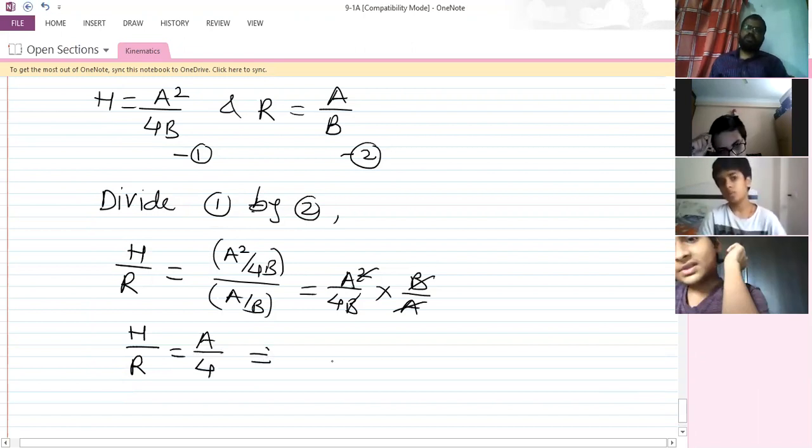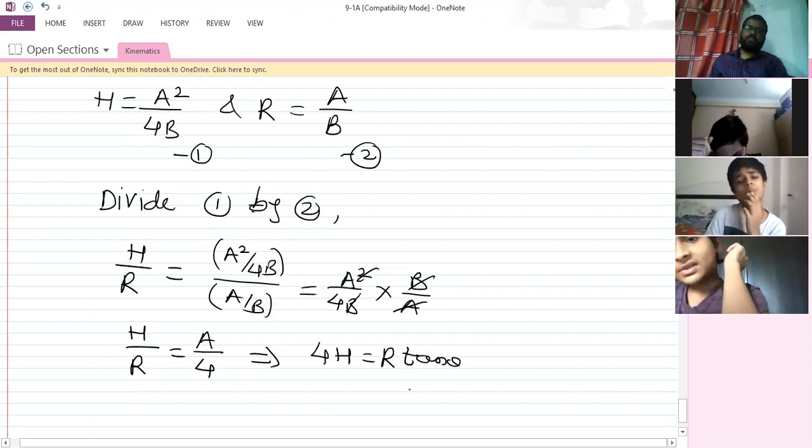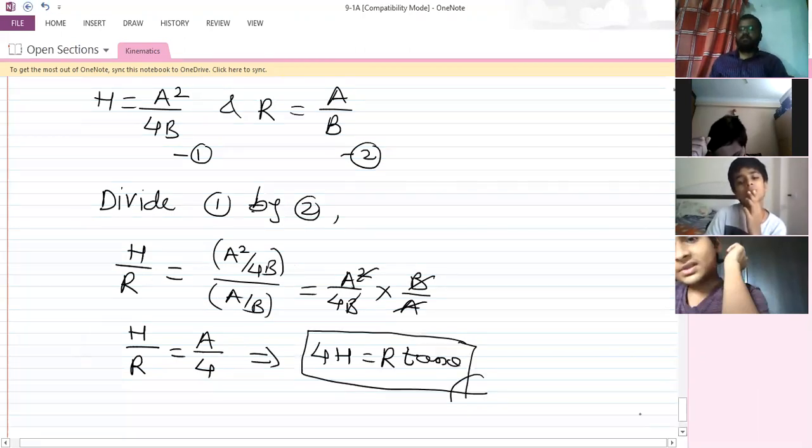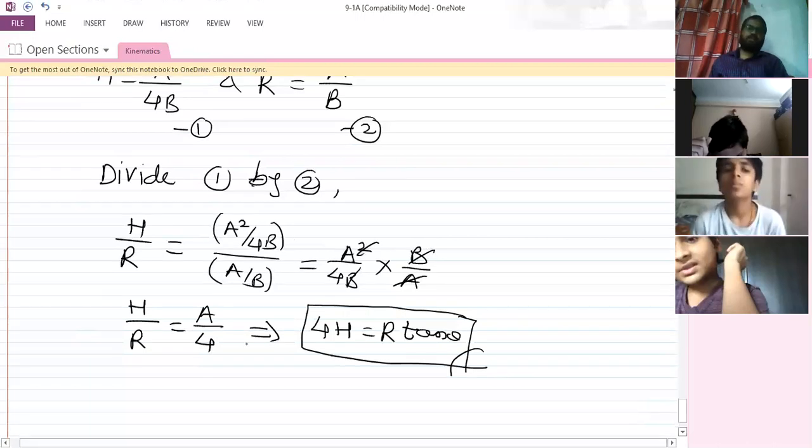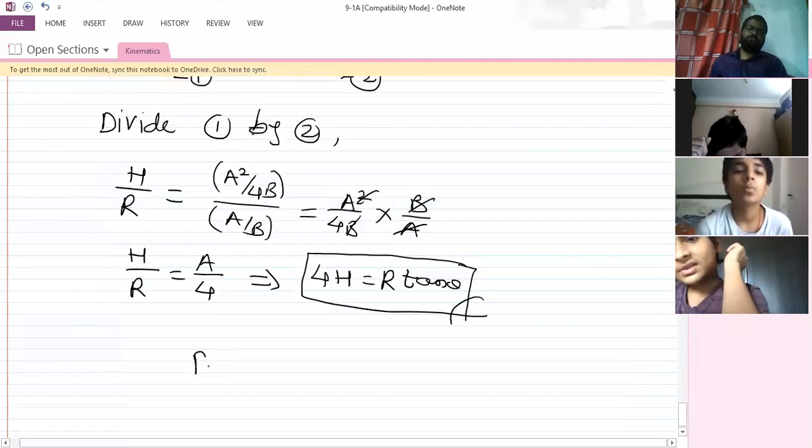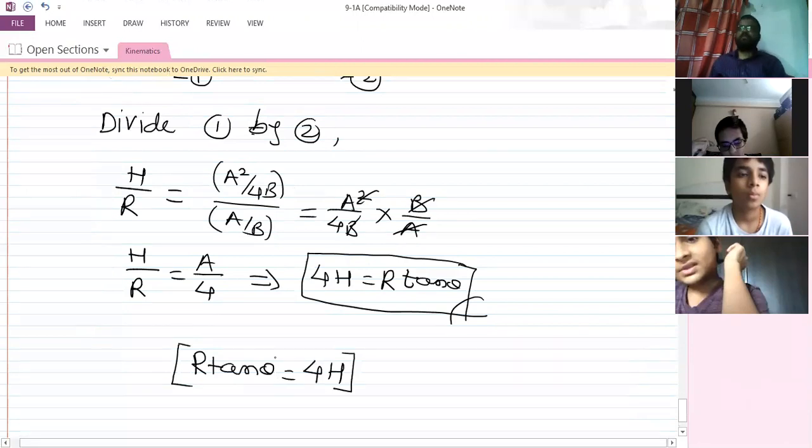And what is the value of A which we have? 4h is equal to R into A. A is tan theta, right? So 4h is equal to R tan theta, right? So do remember this relation. R tan theta is equal to 4h. R tan theta is equal to 4h.